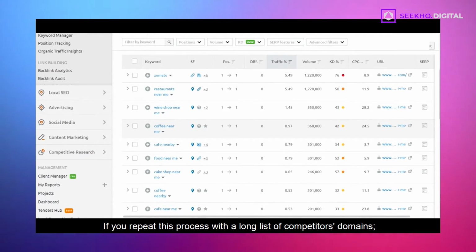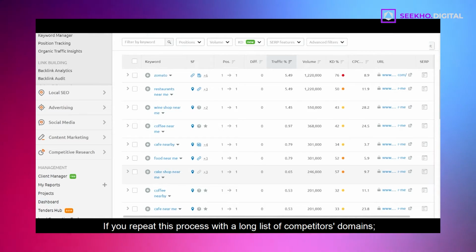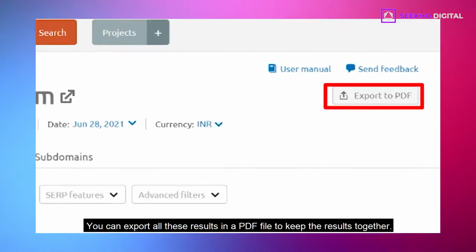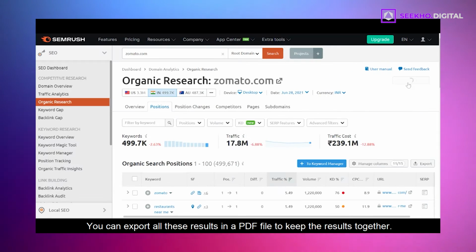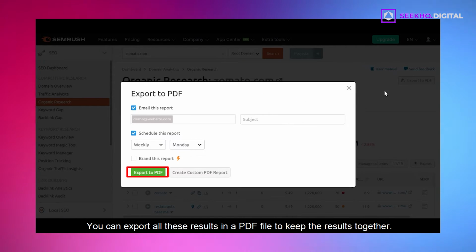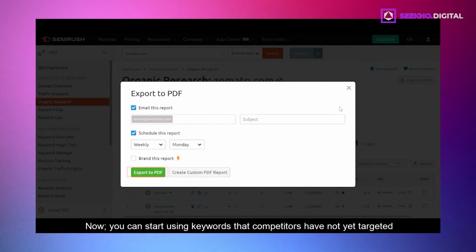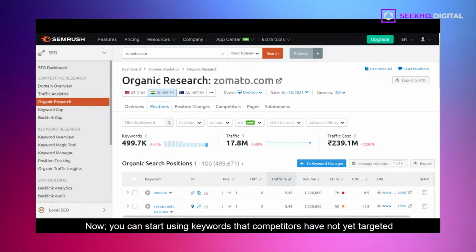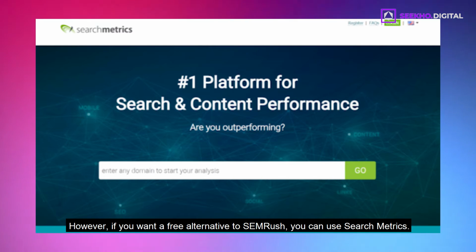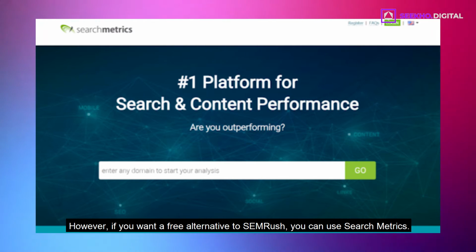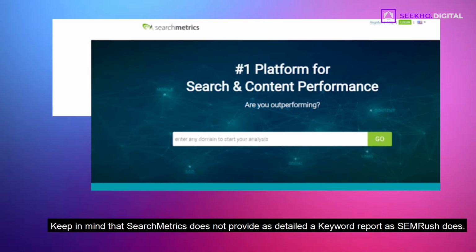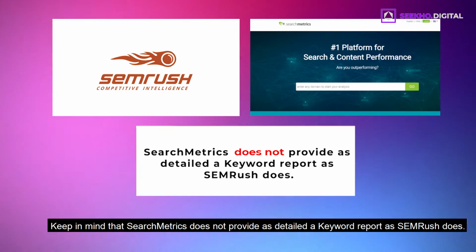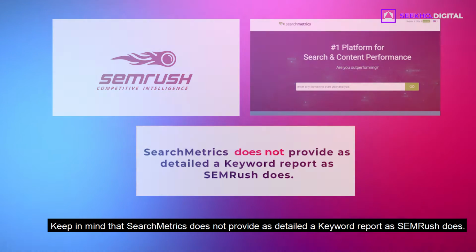If you repeat this process with a long list of competitors' domains, you will get an extensive keyword list. You can export all these results in a PDF file to keep the results together. Now, you can start using keywords that competitors have not yet targeted. However, if you want a free alternative to SEMrush, you can use Searchmetrics. Keep in mind that Searchmetrics does not provide as detailed a keyword report as SEMrush does.